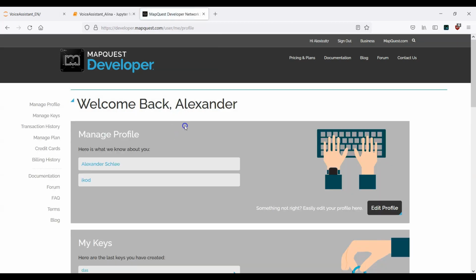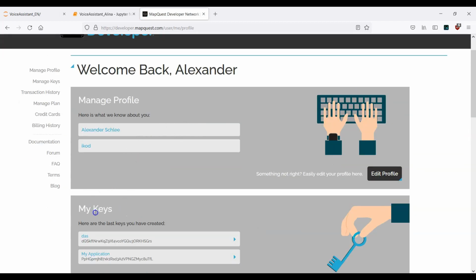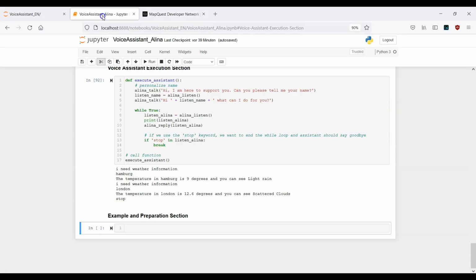Once you're logged in, you will see that you have access to this interface, and here you can manage your keys. Now I will just copy the first key here. I will copy it back to our example and preparation section, and now I want to provide this key here. So let's say a new variable, distance API key.